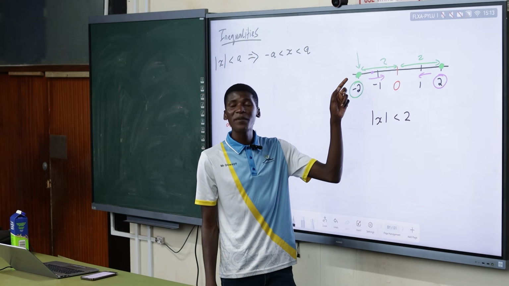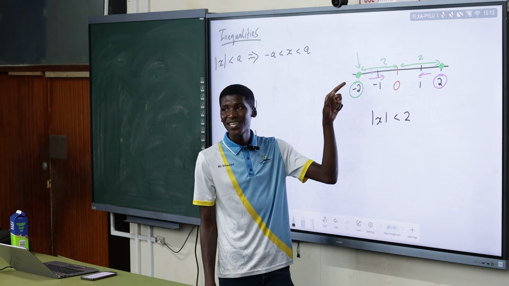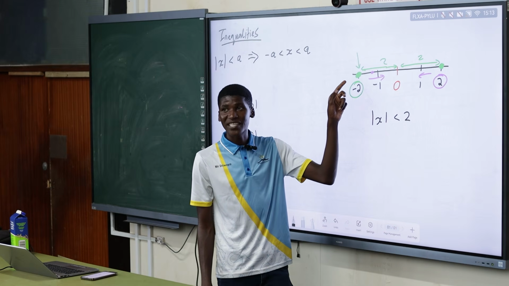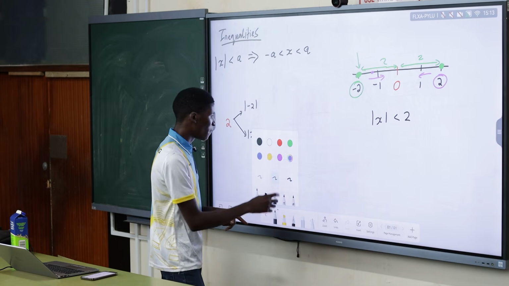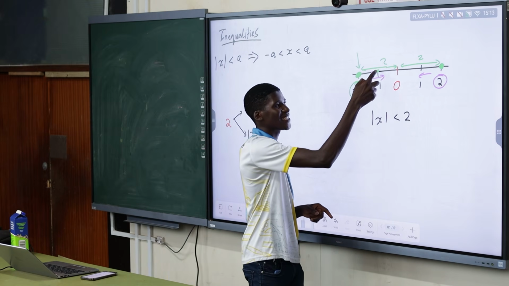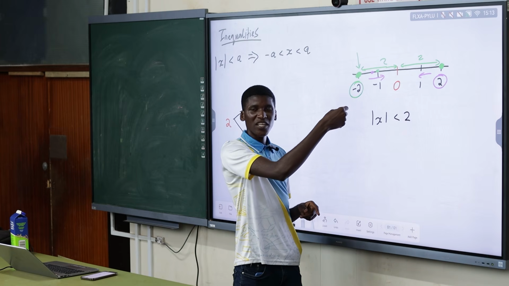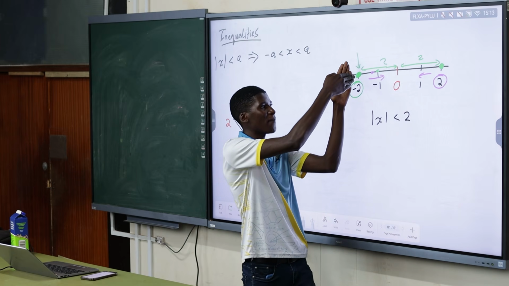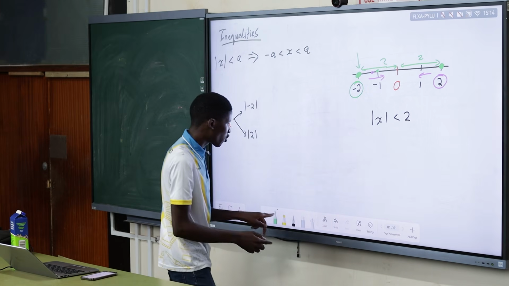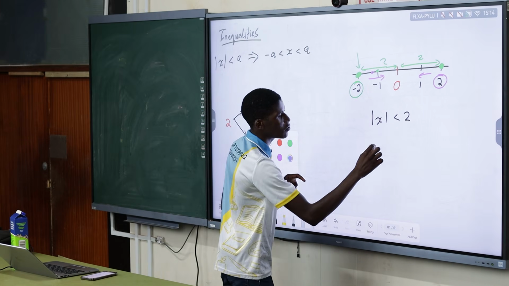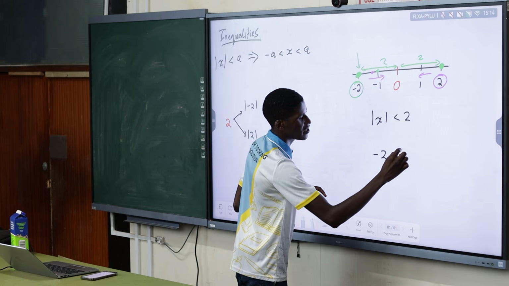So where must that number be? How must it be, relative to negative 2? Must it be greater or less than negative 2? Guys, negative 1, is it greater or less than negative 2? Greater. So basically I'm trying to say my number must be there. It means it must be greater than negative 2. So my answer here would be that whatever value of x I have must be greater than negative 2.